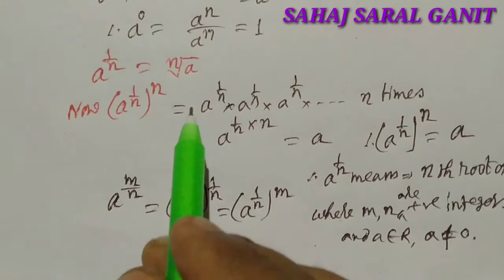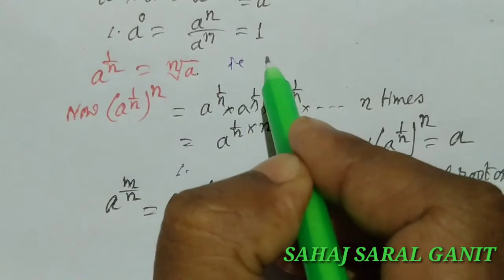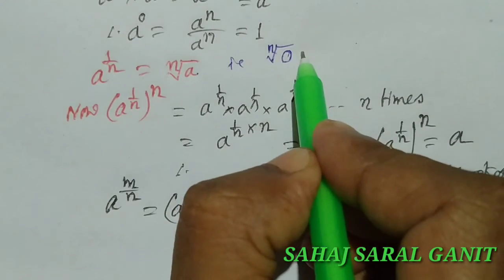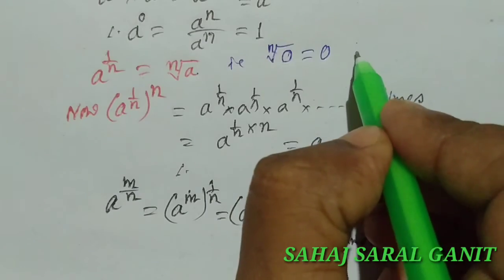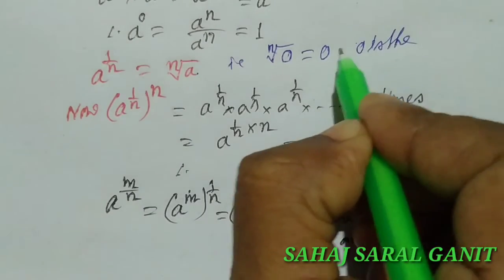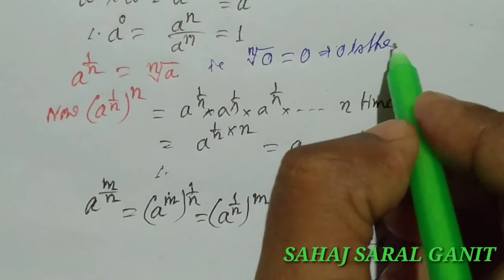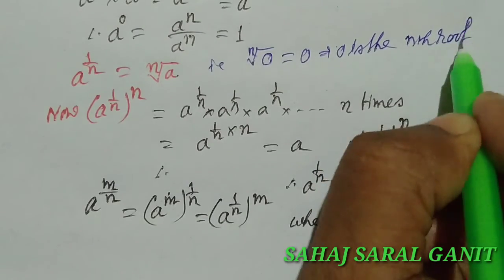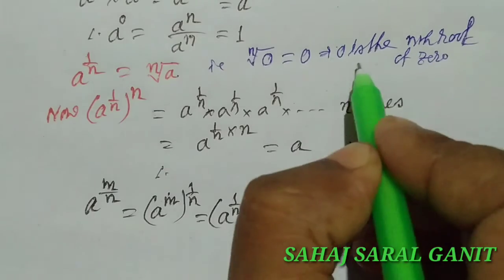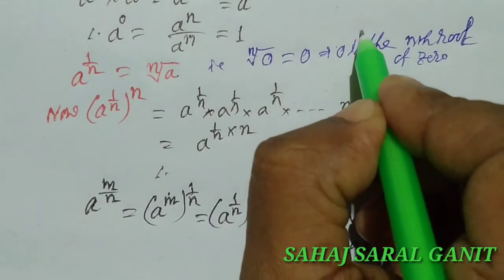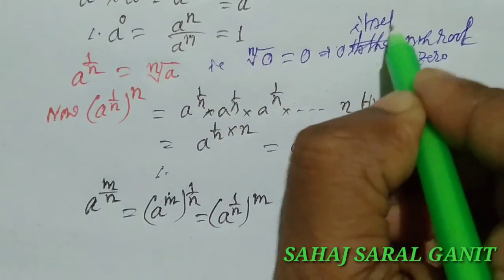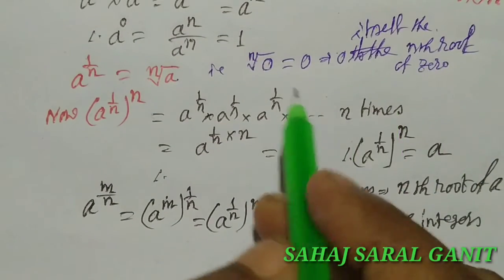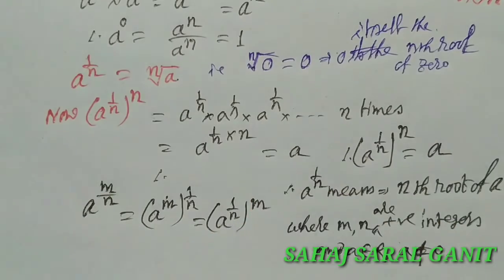Now if a is equal to 0, the nth root of 0 is 0 itself, that is, the nth root of 0 is equal to 0.